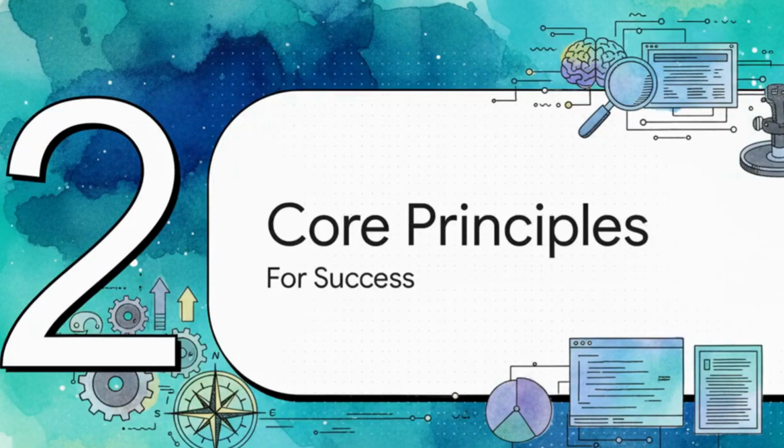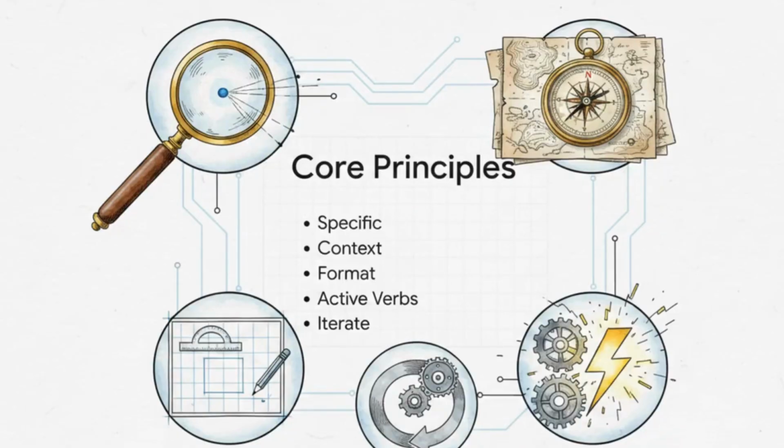Moving right along to Section 2, core principles for success. There's a baseline set of rules that completely changes the game. Think of these as your non-negotiables. First, be specific and direct. Like we said, vague requests yield vague results. Second, provide context. Tell the AI exactly who the audience is, what your ultimate goal is, and give it the background info it needs to succeed.